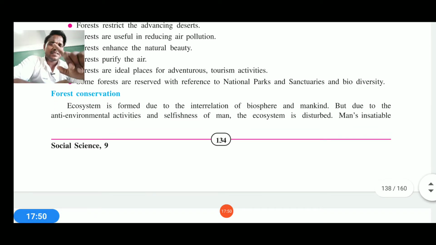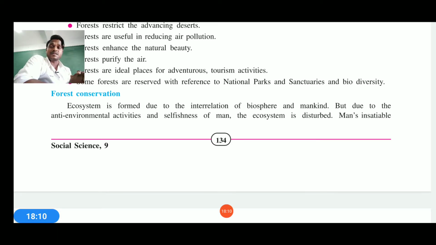Now these were the basic benefits related to the forest. Now we are going to learn about forest conservation. Let's conserve the forest, and let's take the oath to conserve the forest. The ecosystem is formed due to the interrelation of the biosphere. Now what is this interrelation? The biosphere's interrelation is completed when human beings, mankind, help the biosphere. Apart from that, due to anti-environmental activities and the selfishness of man, the ecosystem has been deteriorating since ancient times.